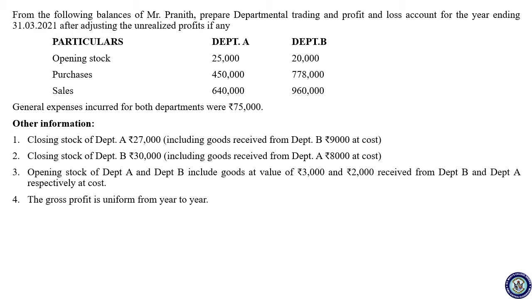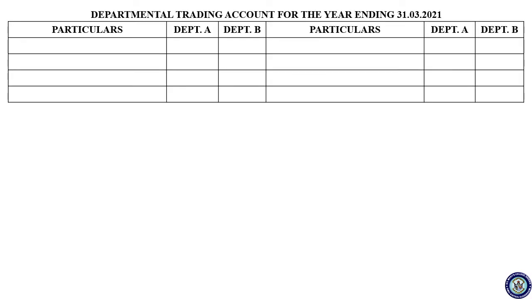So other things are similar, you have to prepare the departmental trading account and the general P&L account, because here the only one item that comes in the P&L account is general expenses, and the apportionment ratio is not given, so you can take it in the general P&L account. So draw the lines. That is departmental